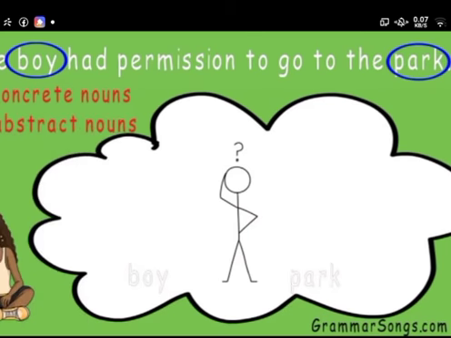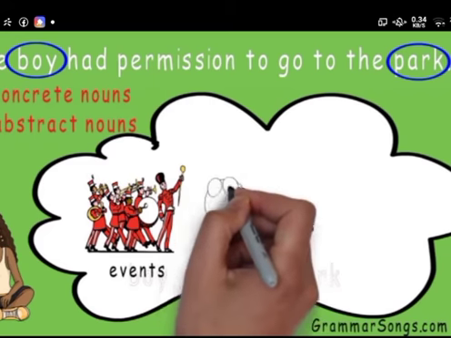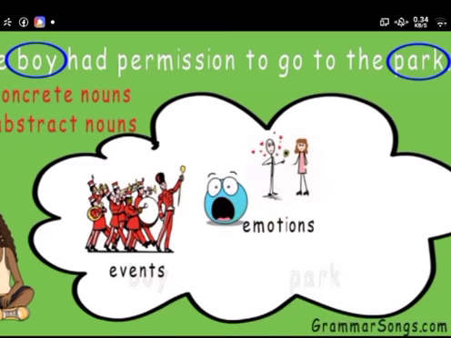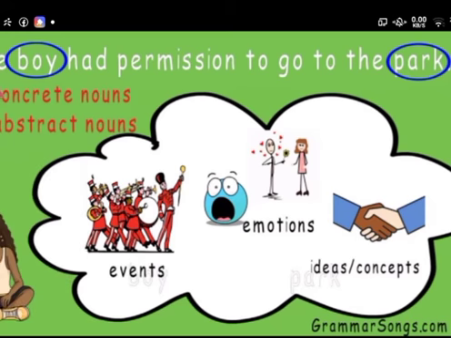Let's look at the remaining words in this sentence. Remember, abstract nouns are intangible or non-physical. They don't make pictures in my head because I can't see, hear, smell, touch, or taste them. So how can I recognize abstract nouns? Remember, abstract nouns can be events like a parade, emotions like fear and love, or ideas or concepts like friendship. Let's check for abstract nouns. Is the an event, emotion, or concept?